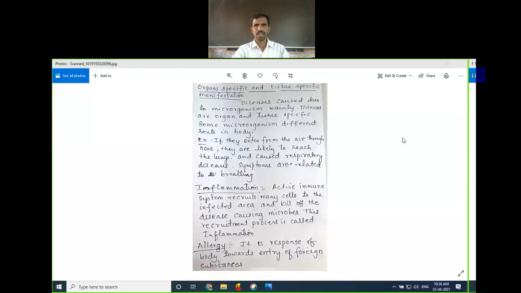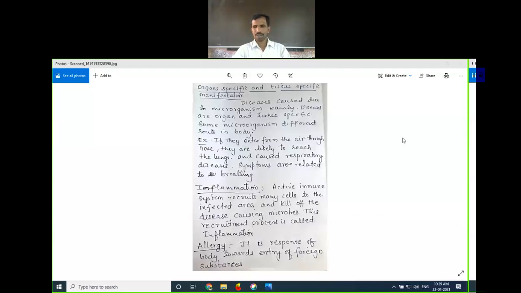Apart from this, we have studied organ-specific and tissue-specific manifestation. It means diseases are caused by some microorganism. They enter our body through some ways: by air, through the respiratory system; through the water, to the digestive system; and through the skin. From the skin also they may enter because of some injuries. Like that, there are different means by which microorganisms enter the body.